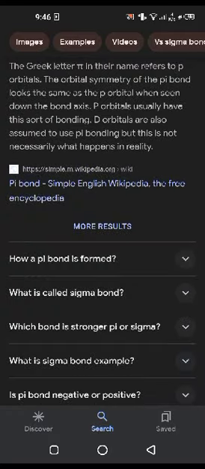The Greek letter pi in their name refers to p orbital. The orbital symmetry of a pi bond looks the same as the p orbital when seen down the bond axis. P orbitals usually have this sort of bonding. D orbitals are also assumed to use pi bonds, but this is not necessarily what happens in reality.